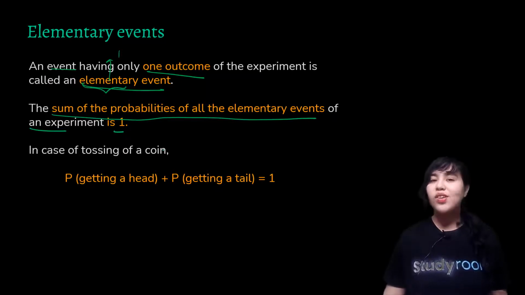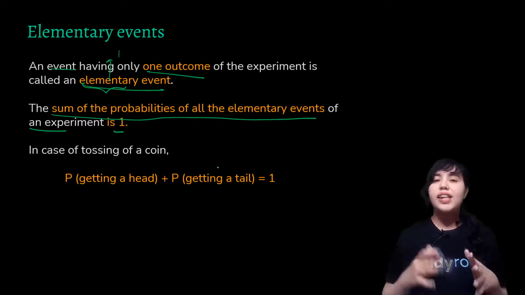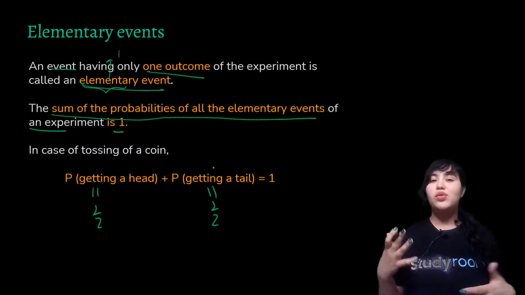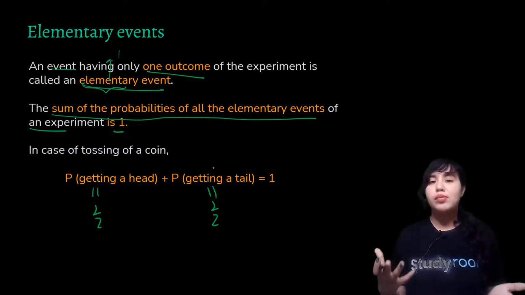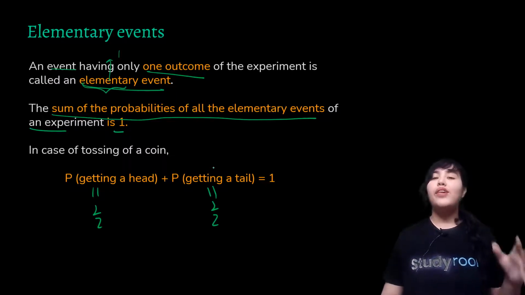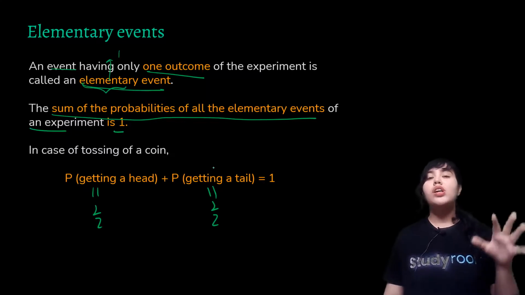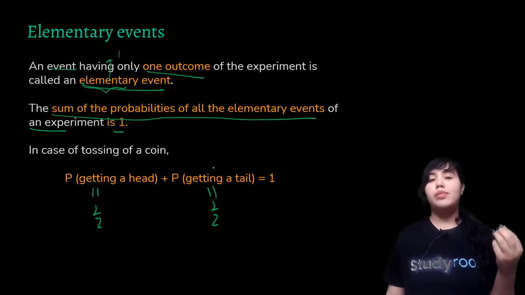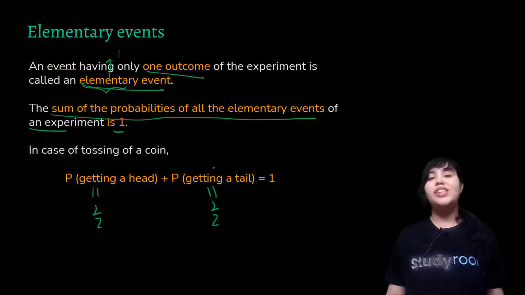So when you toss the coin, you notice that P of getting a head and P of getting a tail, when you added them, you got 1 because this was equal to 1 by 2 and this was also equal to 1 by 2. So both the events were equally likely as well because you're getting the same probability for them. Same can be said for the previous example as well, where for all the 3 balls, you were getting the same probability. So there also, getting a yellow ball from the bag, getting a blue ball and getting a red ball from the bag, all of them were equally likely because all had the same probability 1 by 3.